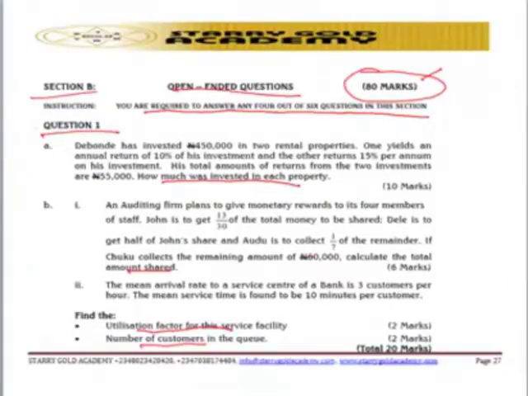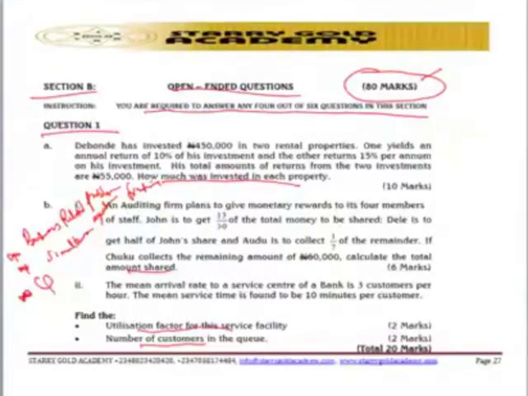The question is testing students based on 3 basic things. We have a business related problem. The second one is testing students on simultaneous equation, and we also have a fractional problem. And the last area by which the question is testing students is queuing theory. So these particular 3 topics, you need to go and look at in depth, so that once you are able to know them, you can easily tackle the question.